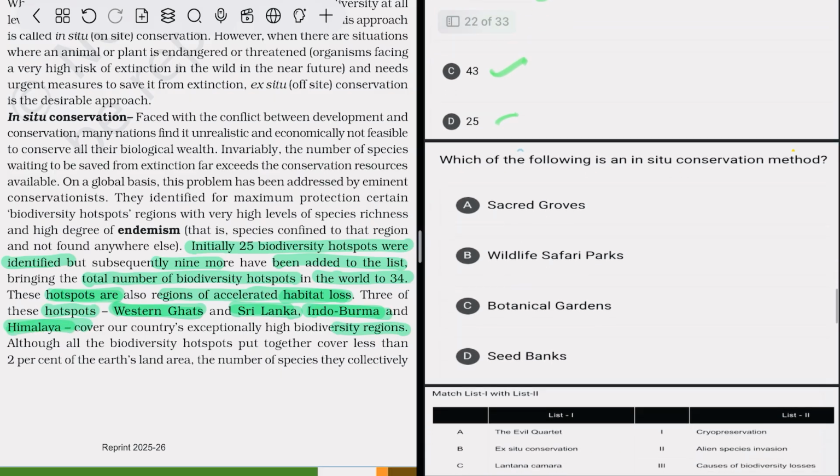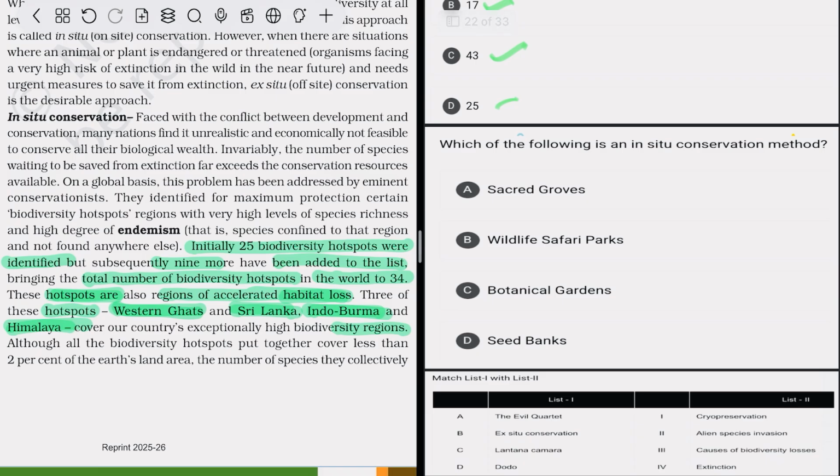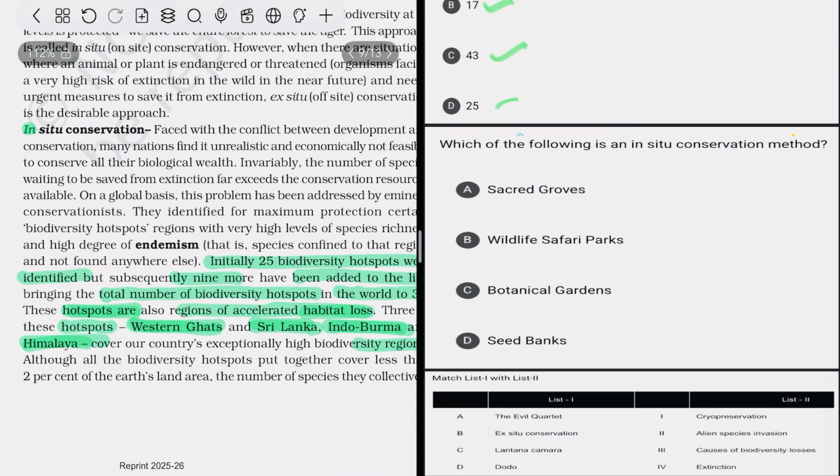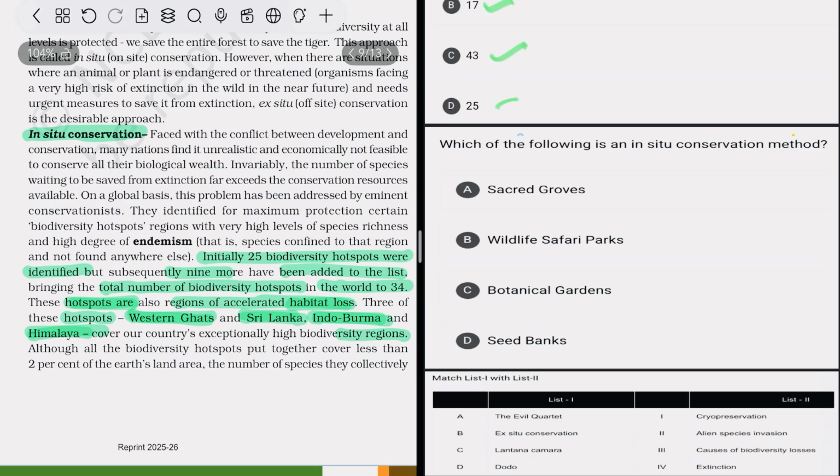Okay. After that, which of the following is an in situ conservation method? So, in situ conservation, first of all, what do you mean by in situ conservation? In situ conservation is faced with a conflict between development and conservation. Many nations find it unrealistic and economically not feasible to conserve all their biological wealth. So there is a conflict between development and conservation, and it is unrealistic to conserve that biodiversity at